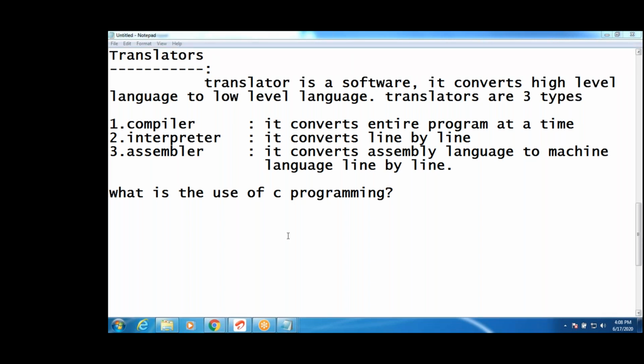To develop OS. Very good. Any other, Anush? We can do programming for drives. Drives are drivers.